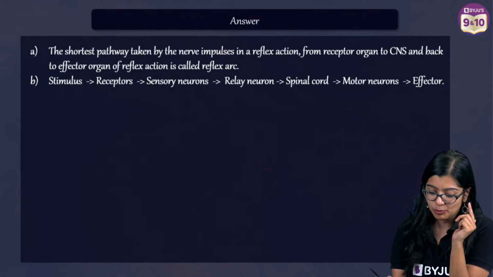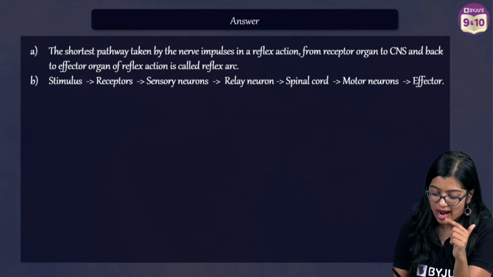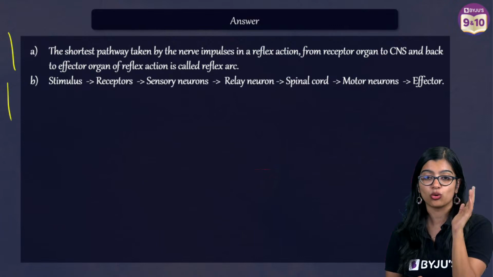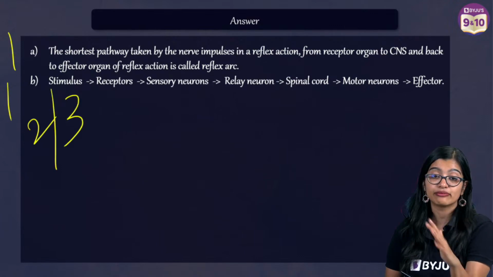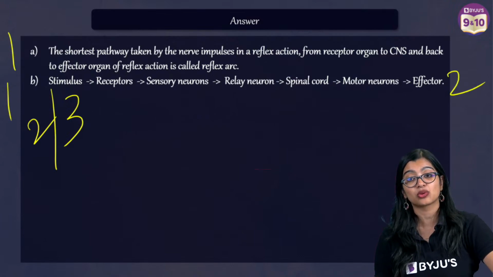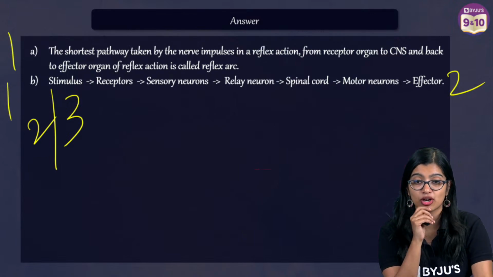So for this particular question, you will have 2 marks only because the question was very direct. One was to define it. So 1 mark for definition, 1 mark for writing the flow chart. At times this can come for 3 marks also, where you might get 2 marks just for writing the pathway properly and elaborating it.